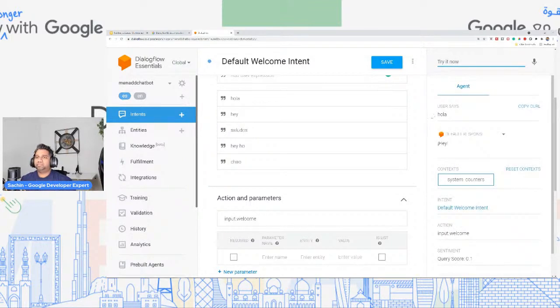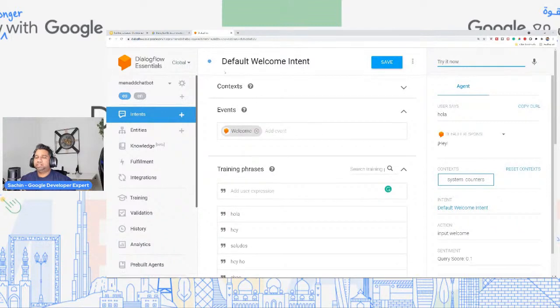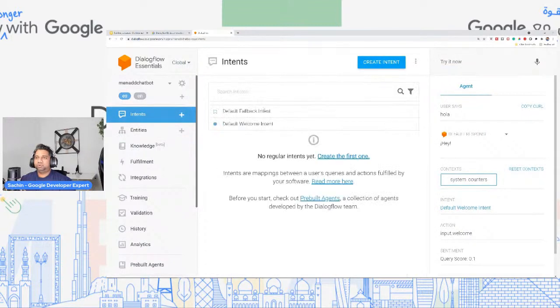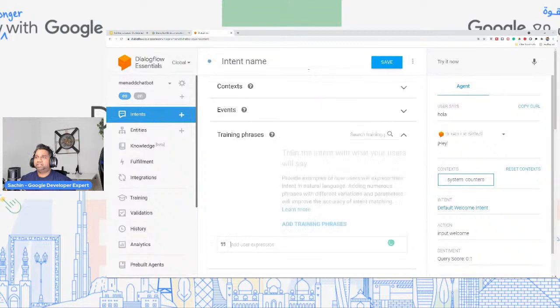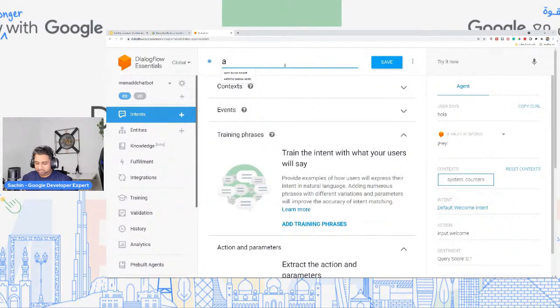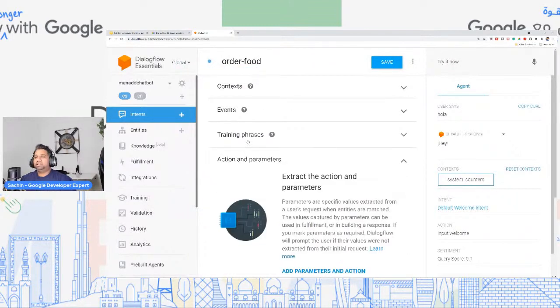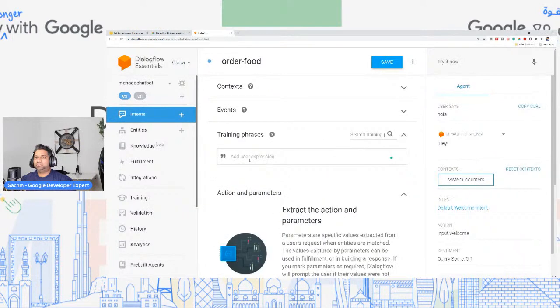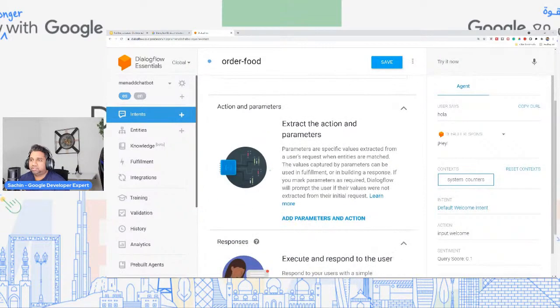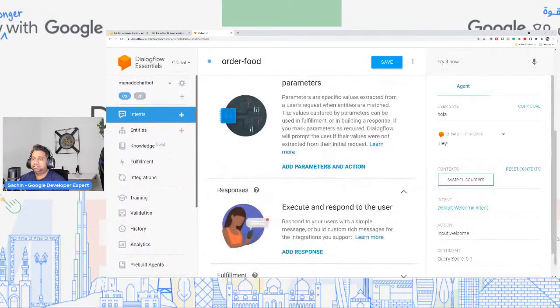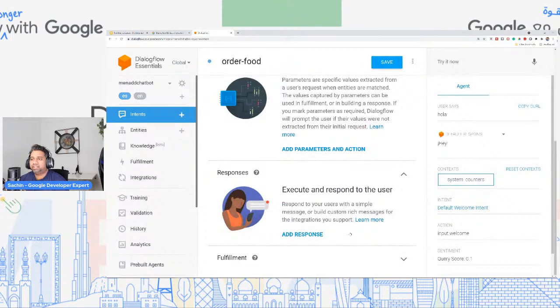There you go, right? So you can create your own intents over here. You can go ahead and create an intent which basically says order food, and then add training phrases, like order a pizza, or order chicken pizza or something like that. You can add training phrases of what your users would say, and then you can add the specific responses.